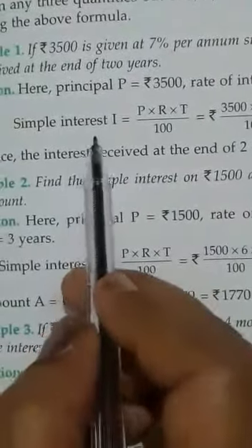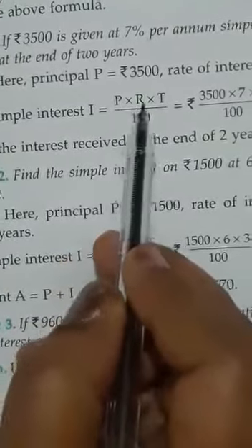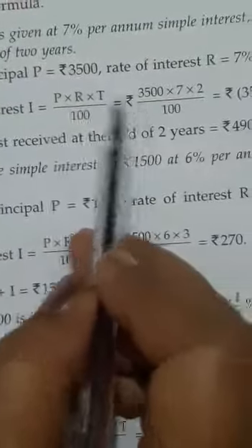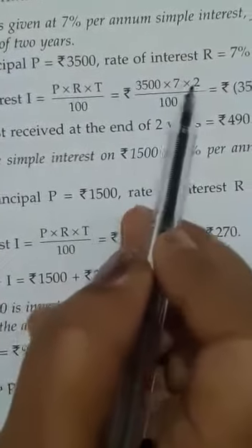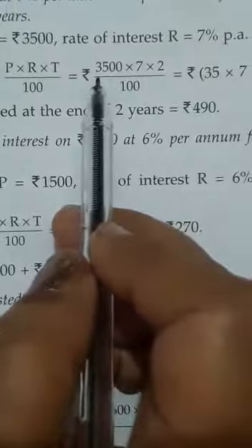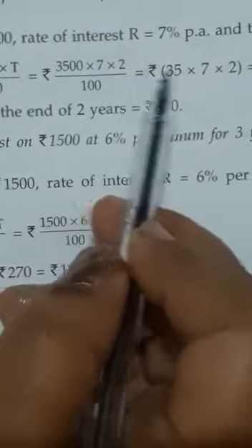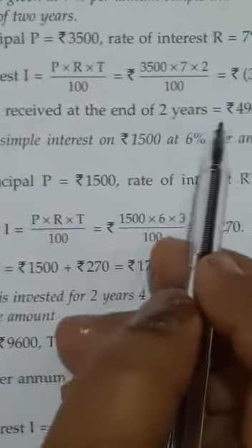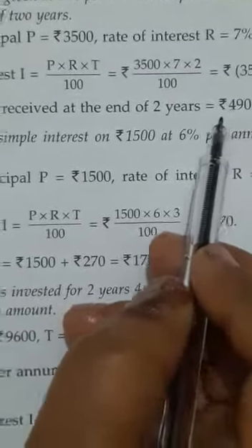The formula is simple interest equals P into R into T upon 100. So principal P is 3500, rate is 7 and time is 2 years, upon 100. When 100 is cancelled with 3500, we will have 35 into 7 into 2, that is rupees 490. So the interest received at the end of 2 years is rupees 490.